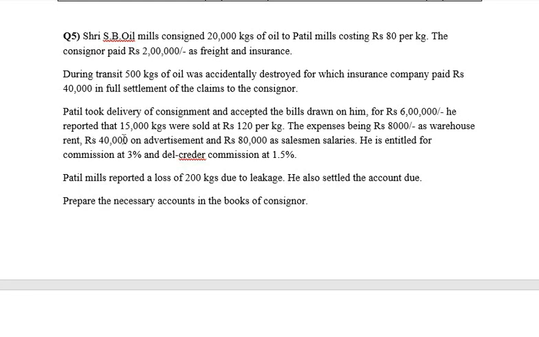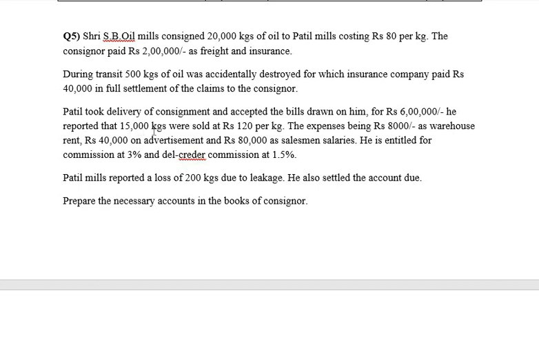Next, Patil took delivery of consignment and accepted the bills drawn on him for rupees 6 lakhs. He also reported that 15,000 kgs were being sold at rupees 120 per kg. So this is nothing but a bill drawn of rupees 6 lakhs. That means the consignee has accepted the bills drawn on him for rupees 6 lakhs.